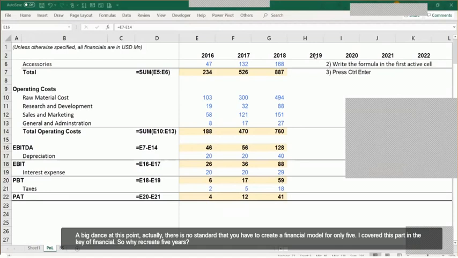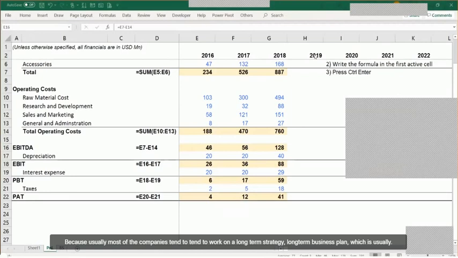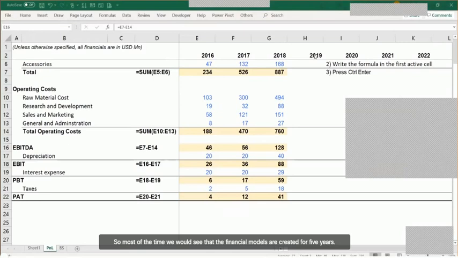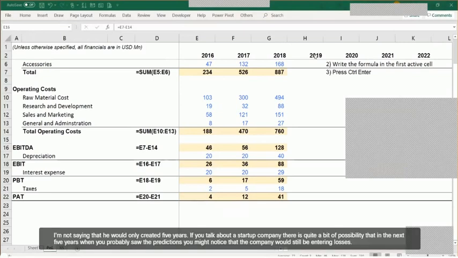Because usually most companies tend to work upon a long-term strategy, a long-term business plan, which is usually a 5-year vision document. So most of the time you would see that financial models are created for 5 years, but I am not saying that you would only create it for 5 years. If you talk about a startup company, there is quite a bit of possibility that in the next 5 years you might notice that the company would still be incurring losses or would hardly break even in the fourth or fifth year of its operation. In that case, it would make sense to extend that business model to probably 7 years or 10 years as well, so that you can get a better clarity as to how stabilized operations are going to look like.